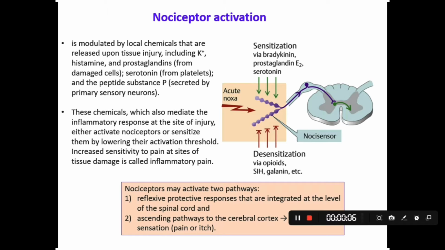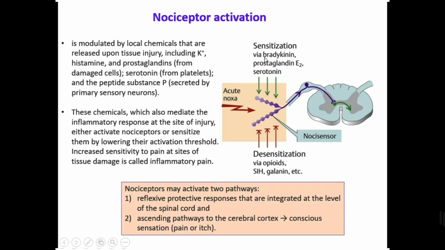So about the nociceptor activation, what happens? Well, the nociceptors can be modulated. What does it mean? It means that they can be sensitized or desensitized. They can have sensitization or they can have desensitization. For example, if bradykinin or prostaglandin E2 or serotonin exist here when they are receiving the information to bring it to the spinal cord.